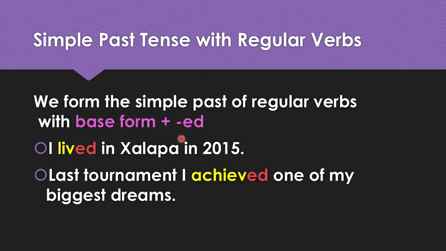So now talking about all the verbs that are not verb to be, we have regular and irregular verbs. So the characteristic of regular verbs is that all of them end with ed. Yes, all of them. For example, I lived in Jalapa in 2015, or last tournament I achieved one of my biggest dreams.